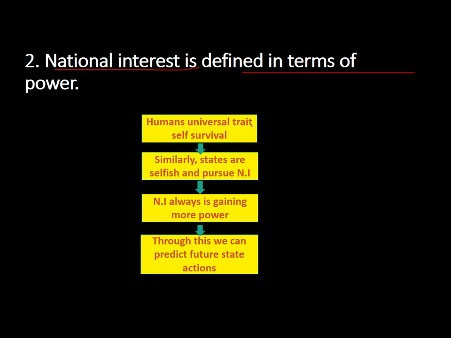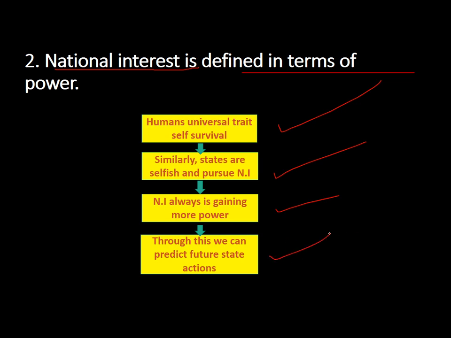Humans' universal trait is self-survival. Everyone wants to survive. Similarly, states are selfish and pursue their national interest. And what is their national interest? Their national interest is to gain more power, to influence the system, to basically gain the upper hand in the system. Through this, we can also predict the future of states' action.